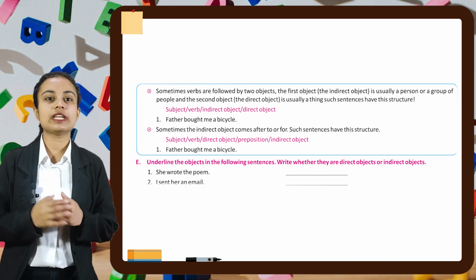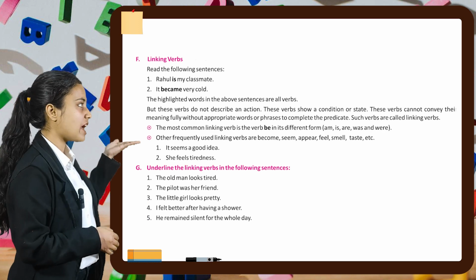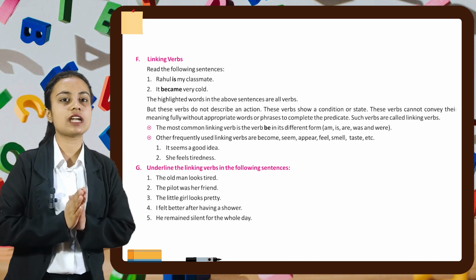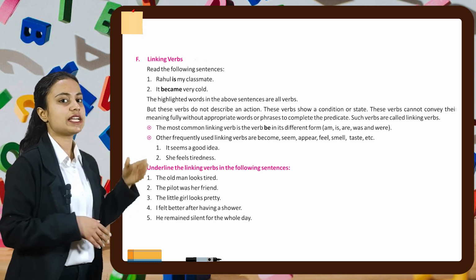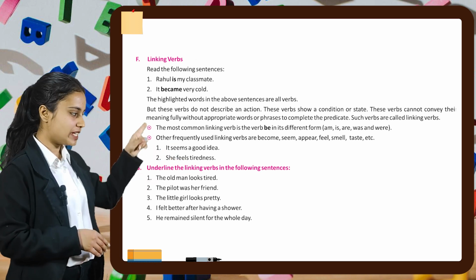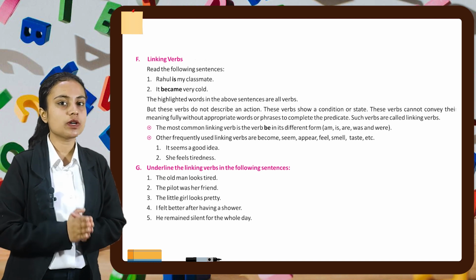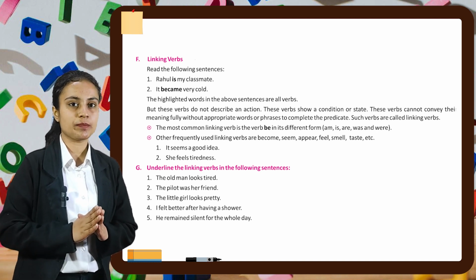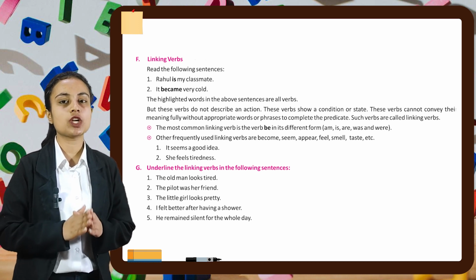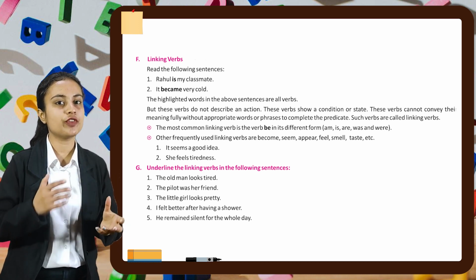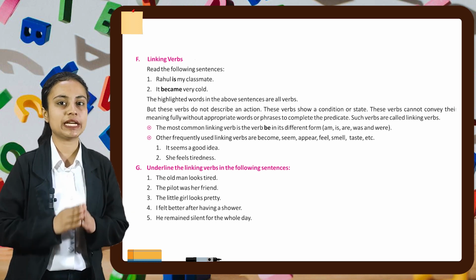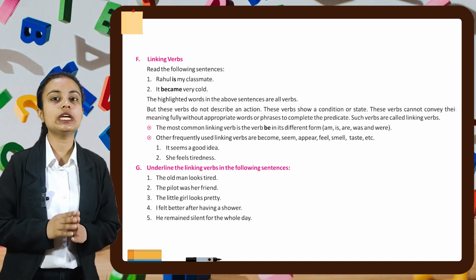Now let's move on to the next part, which is part number F, linking verb. Read the following sentences. First sentence is Rahul is my classmate. Second is it became very cold. The highlighted words in the above sentences are all verbs, but these verbs do not describe an action. These verbs show a condition or state. These verbs cannot convey their meaning fully without appropriate words or phrases to complete the predicate. Such verbs are called linking verbs.